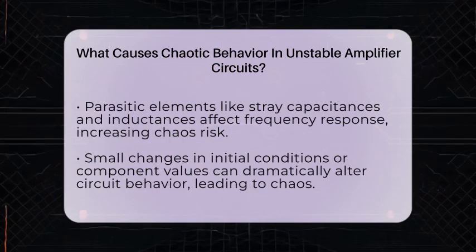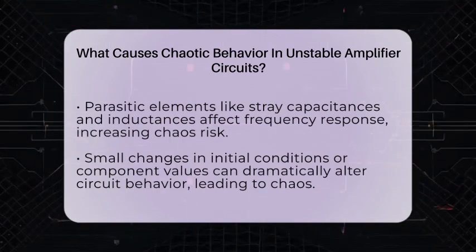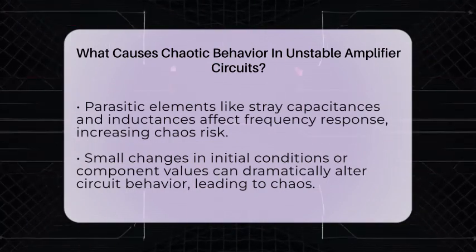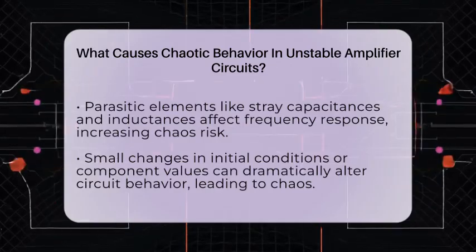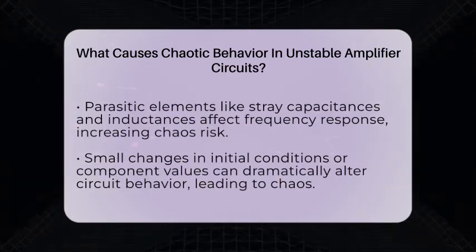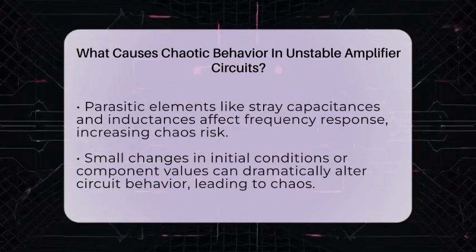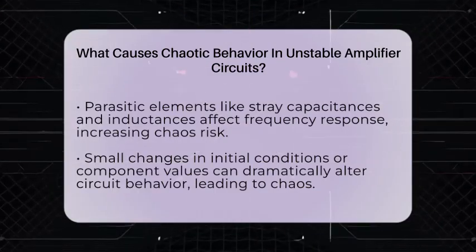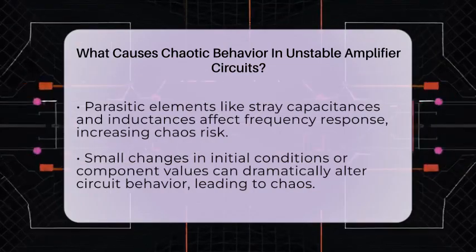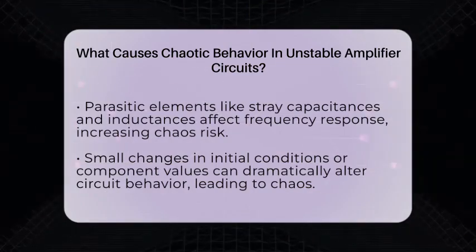Lastly, these chaotic behaviors are highly sensitive to initial conditions. Small changes in input signals or component values can lead to big differences in output over time. That's why a tiny variation in a resistor or input voltage can turn a stable amplifier into a chaotic one.